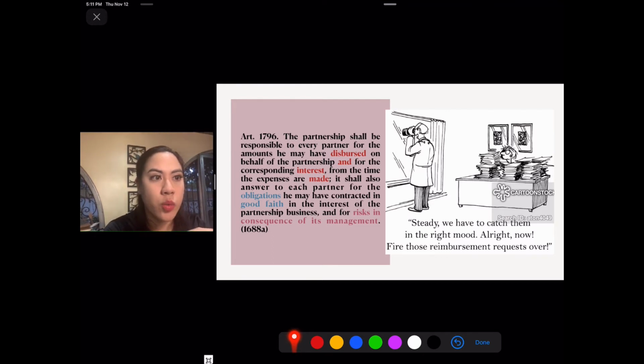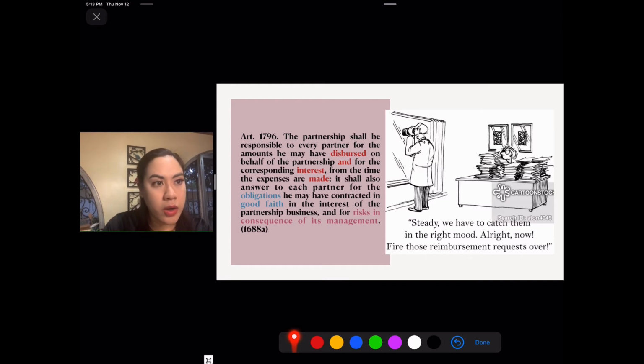Okay, the second one would be for the obligations it may have contracted in good faith. Now, you would be wondering, what's the difference between disbursements and obligations that a partner contracted in good faith? In the first example, this usually contemplates cases where a partner pays a partnership debt.